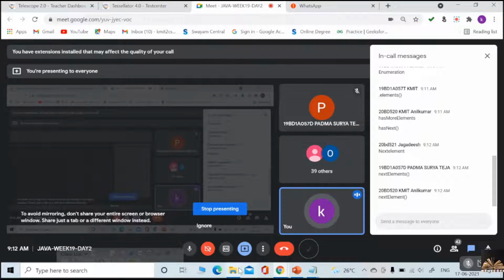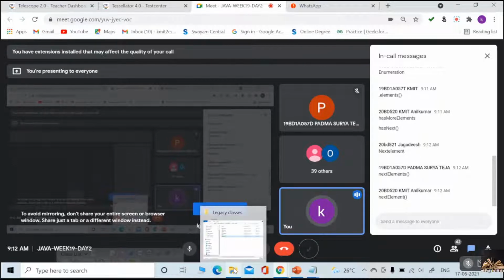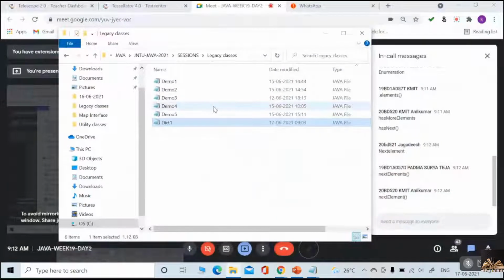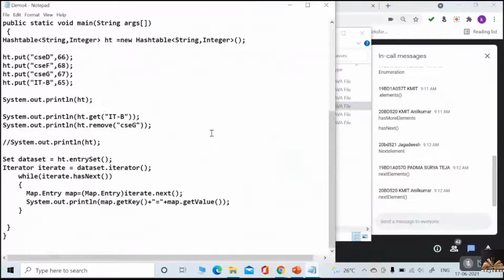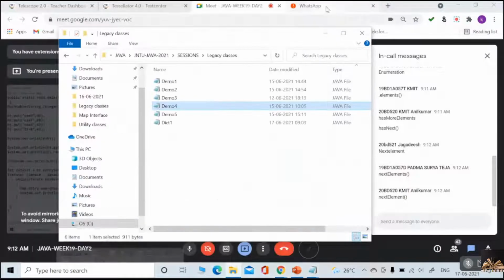I'll show you. Not many people are responding. This is iterator.